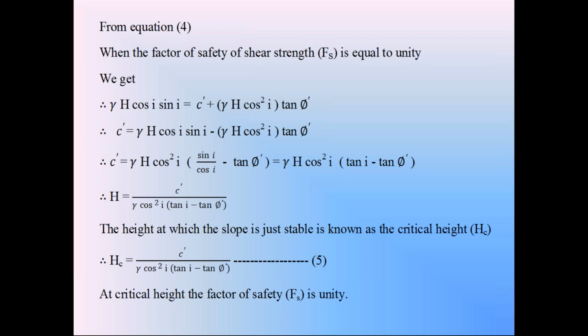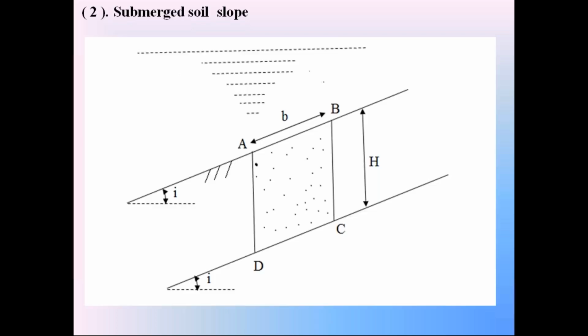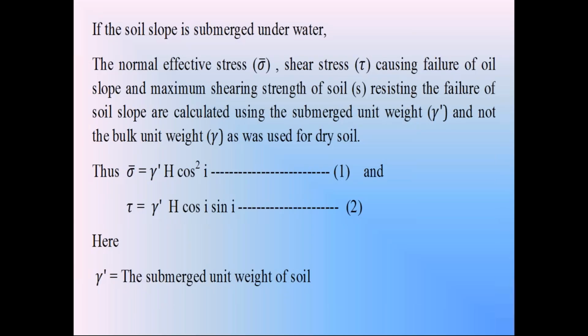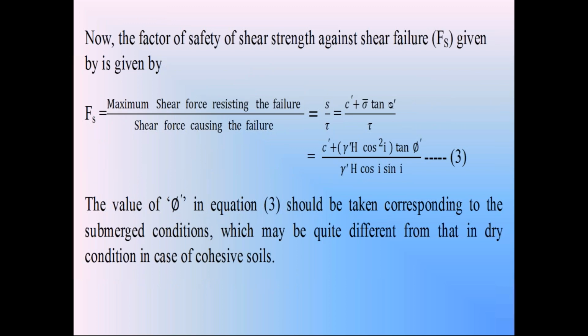Then in the last class I explained the submerged condition also. We calculate the factor of safety in the submerged condition. Even in this submerged condition, by taking the factor of safety Fs equal to 1, from equation 3 we can calculate the critical height hc. So as in the previous discussion, by taking the factor of safety equal to 1 in the submerged condition also, we can calculate the critical height hc of the soil slope in the submerged condition.